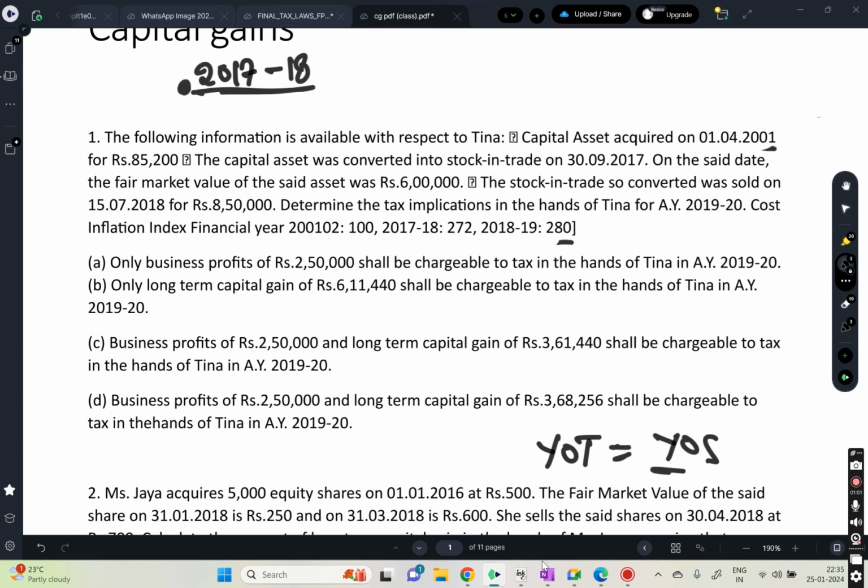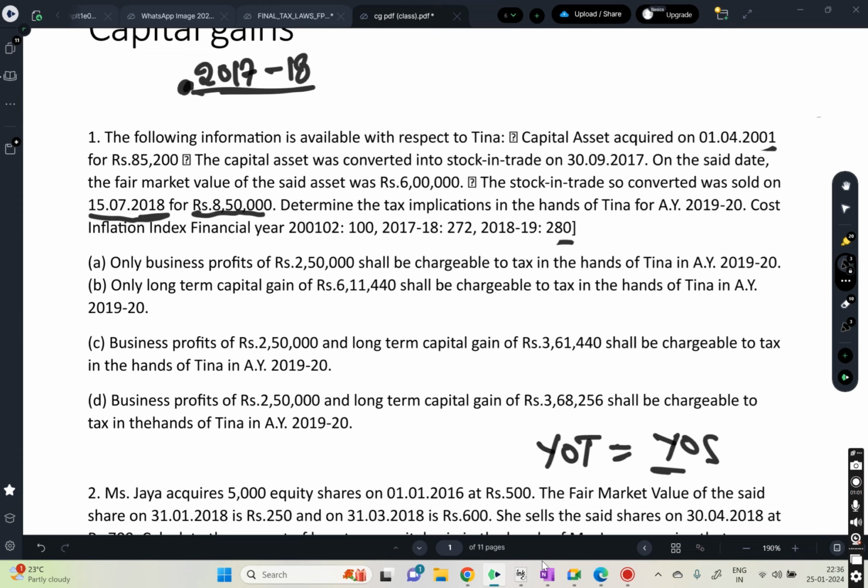Okay. So yes, you have calculated whatever we got, some 3,68,256, but you don't need to pay tax in 2017-18. You need to pay tax whenever it gets sold. Whatever capital asset you converted into stock in trade, that should get sold. It is sold for 8,50,000 on 15/7/2018.